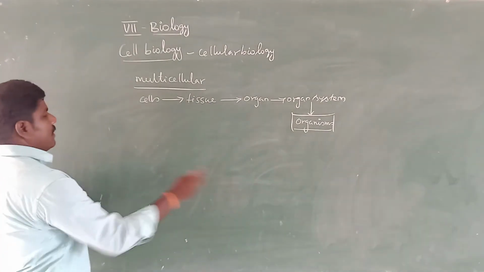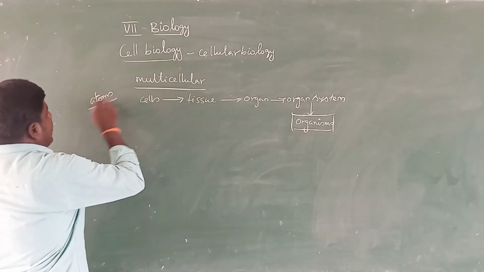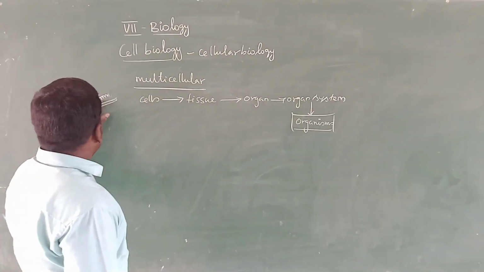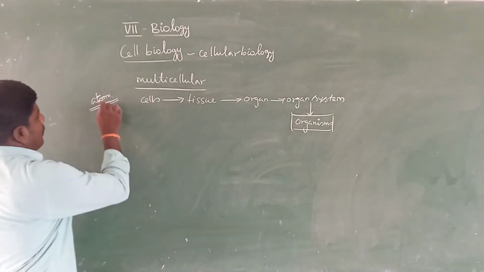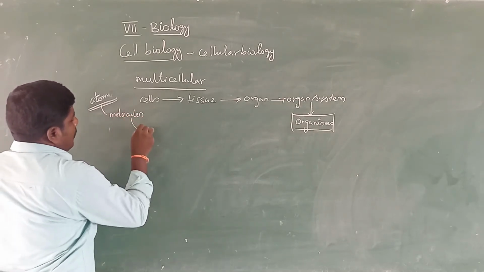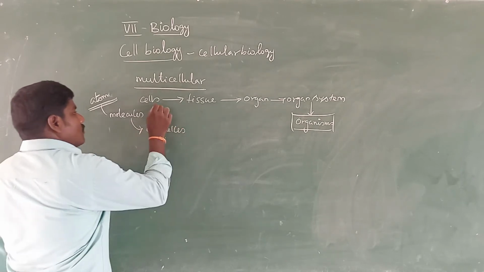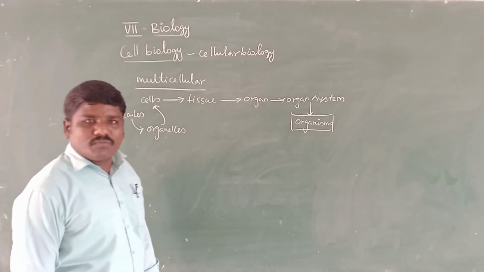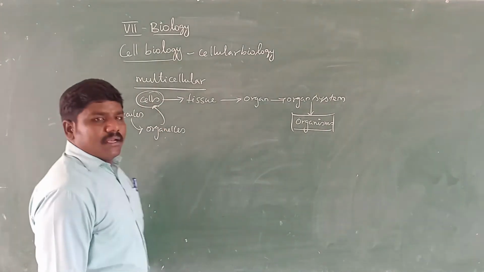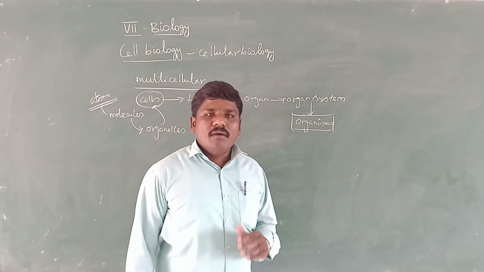The basic components of living organisms are atoms. Many atoms form molecules. Many molecules form organelles. Many organelles form a cell. The cell is the basic fundamental unit of all living organisms.